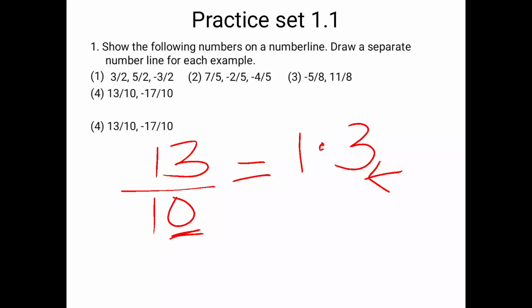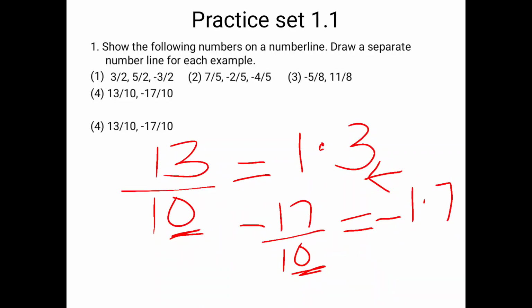So 13 upon 10 I can write as 1.3. Similarly, 17 upon 10 with minus sign, I can write as minus 1.7. Keep in mind 10 is there, so from the right hand side you count one digit, 7 is the first digit, and then put a point. I hope you all know this.